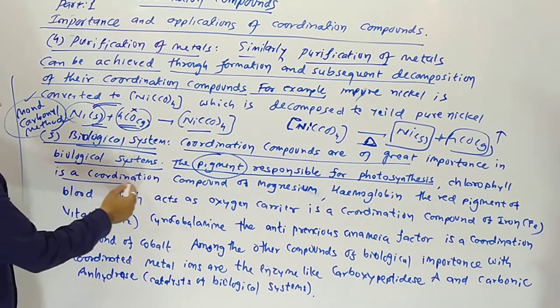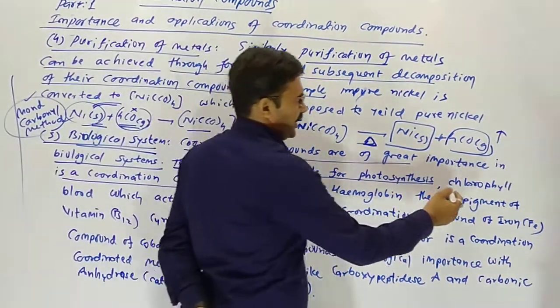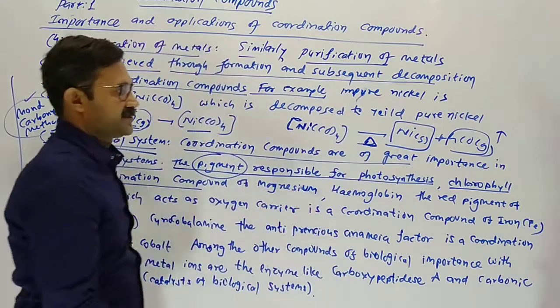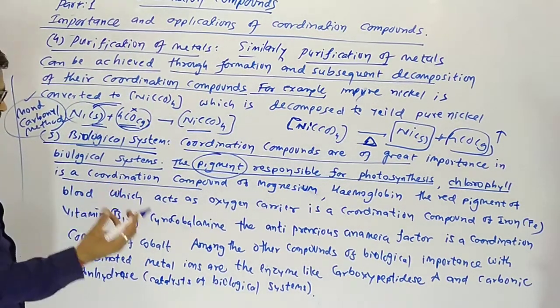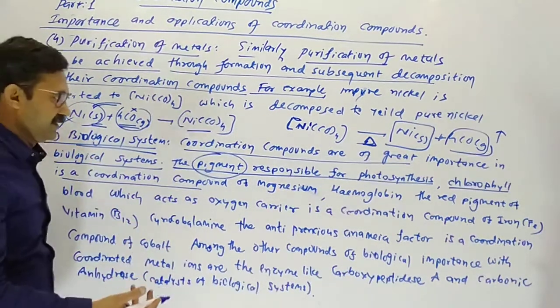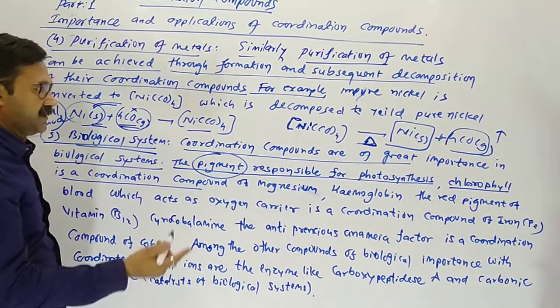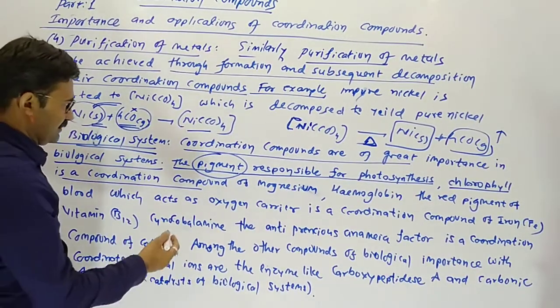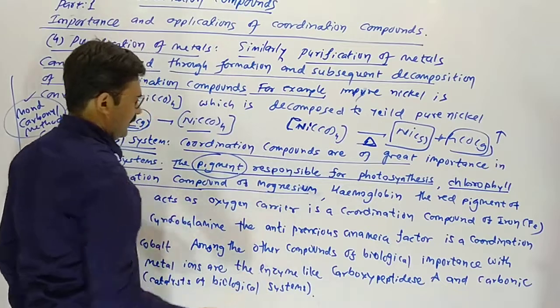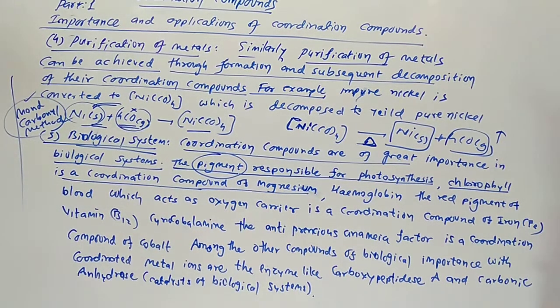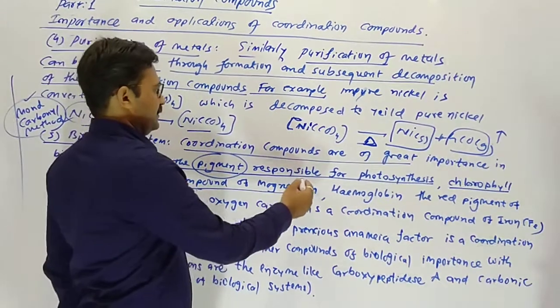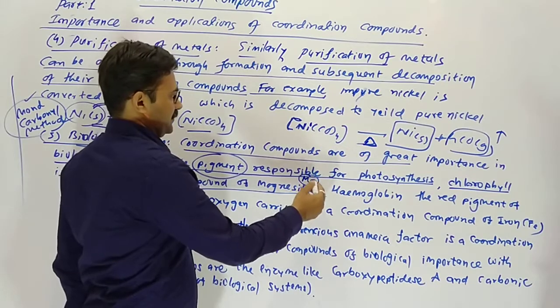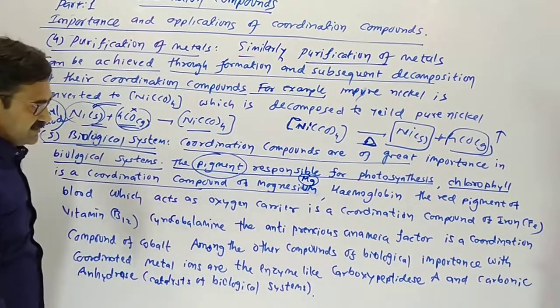It is a coordination compound. This is asked in the exam. The natural coordination compound chlorophyll is green in color and is responsible for photosynthesis in plants. In chlorophyll, magnesium is present.